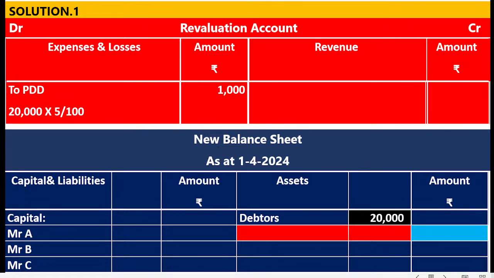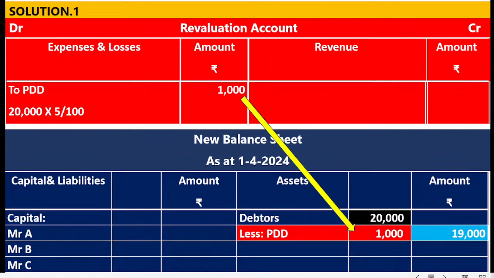Debtors: open the question from the old balance sheet. Note down the debtors 20,000, less PDD 1,000, that is given in step number 1 from this revaluation account. 20,000 minus 1,000 is 19,000.